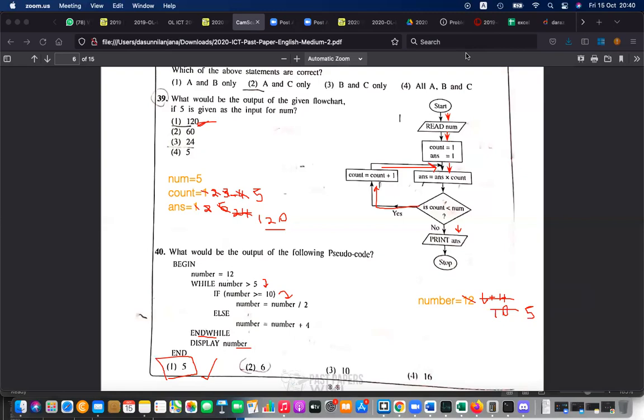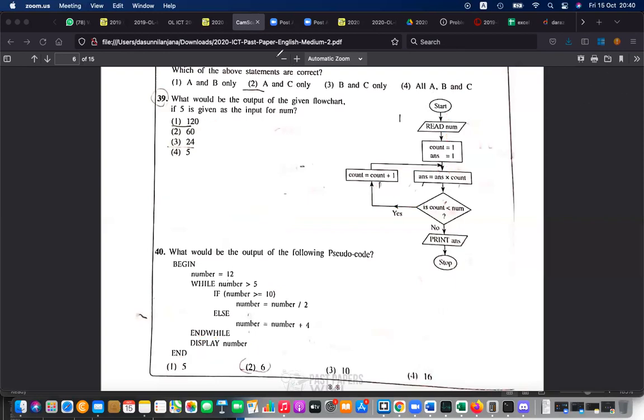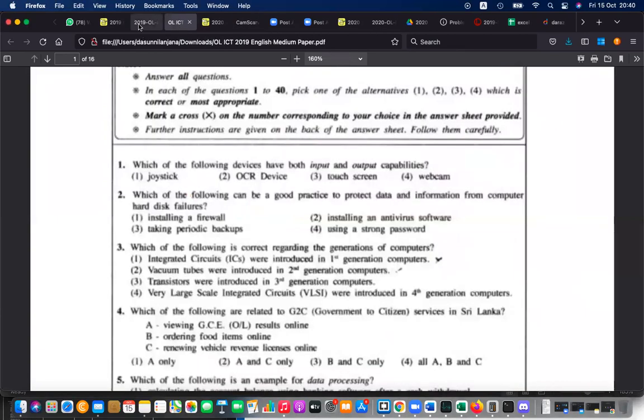Okay, so this is how we answer the questions related to programming. So let's move to the next paper, that is the 2019 paper now. I'll give you time to answer the questions. I discussed this just to initiate. Now let's start the new paper.